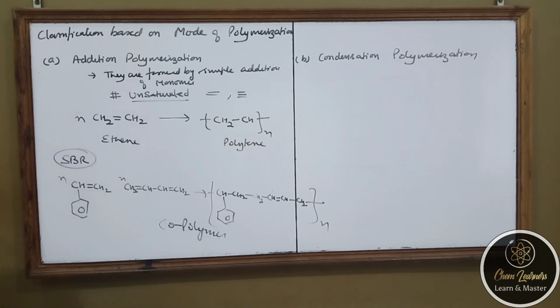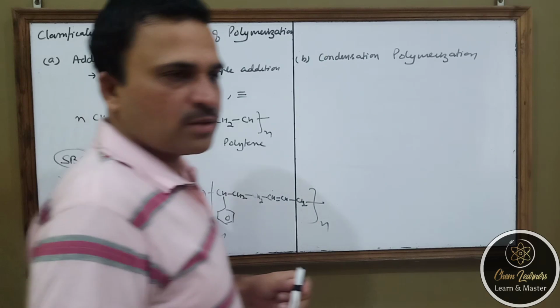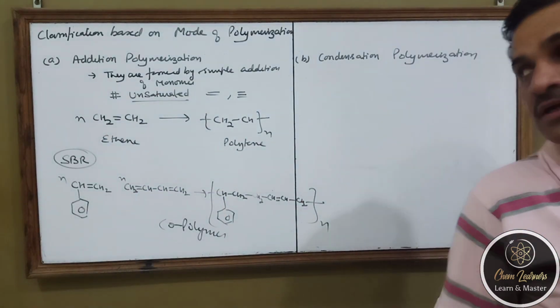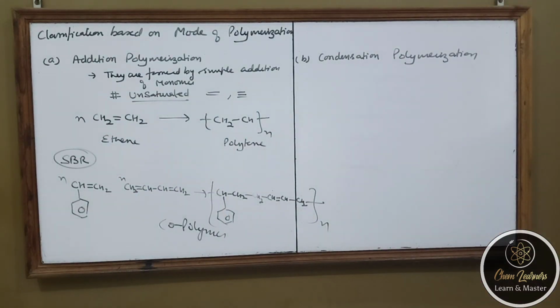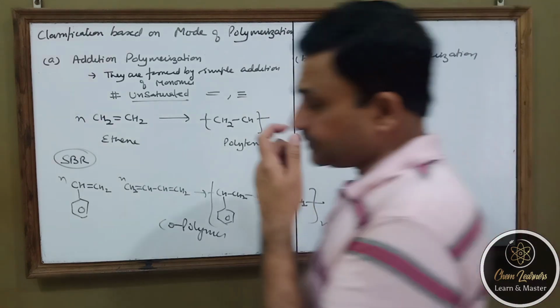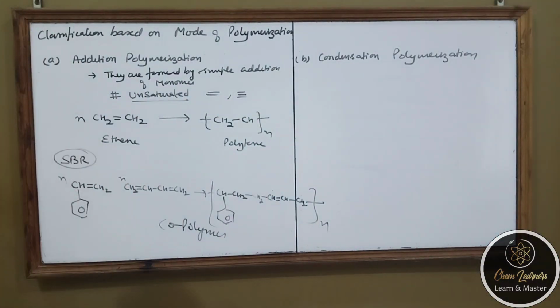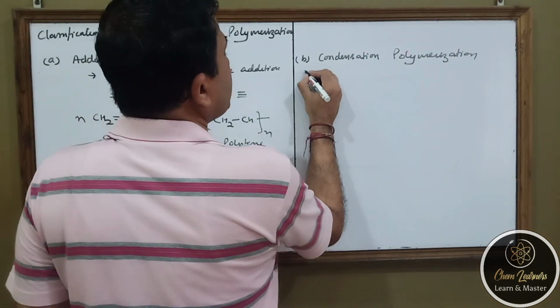So what is happening in the addition polymerization? In addition polymerization, we say that polymers are formed by simple addition of monomeric units. Second is the condensation polymerization. What happens here?